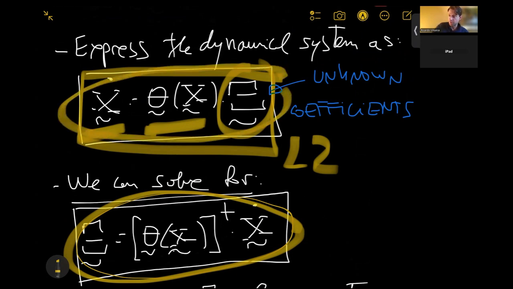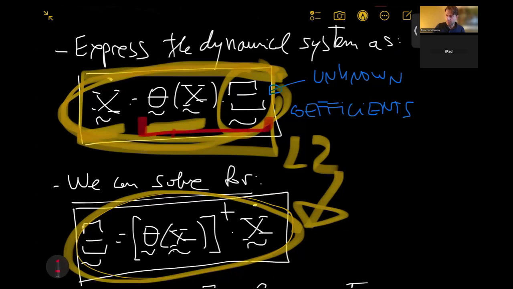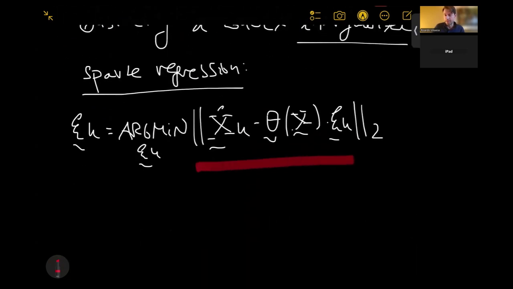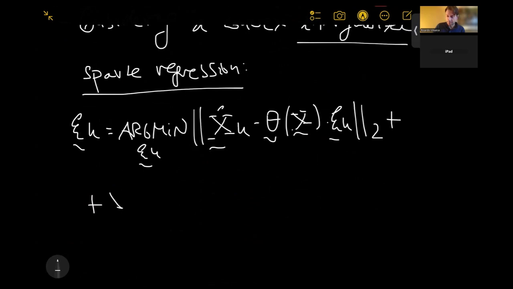This problem over here can be solved through inversion, with a pseudo inverse, or we can also regularize, as we're going to do in just a second. So the L2 norm is basically the solution of this problem. The only thing we are doing is taking these two and moving them to the left-hand side. That's exactly what you can see here. That's the L2 norm. And then we're going to add plus lambda, which is our hyperparameter to set how strong we want the regularization to be. And now we have the L1 norm of psi k.